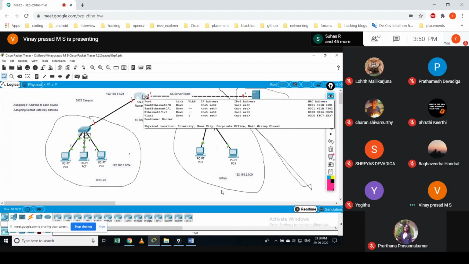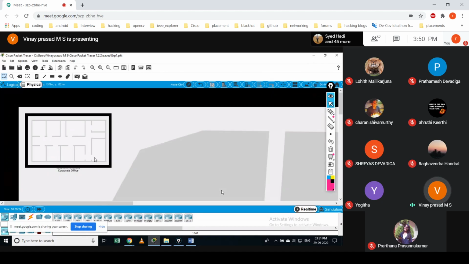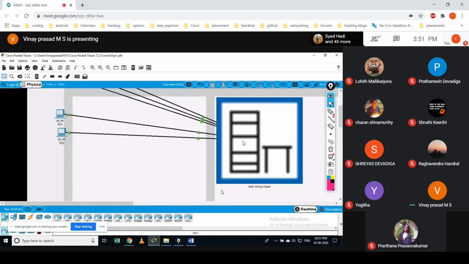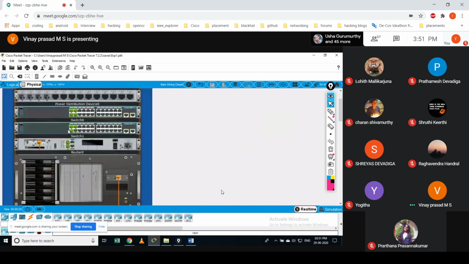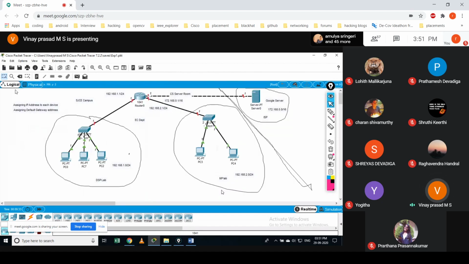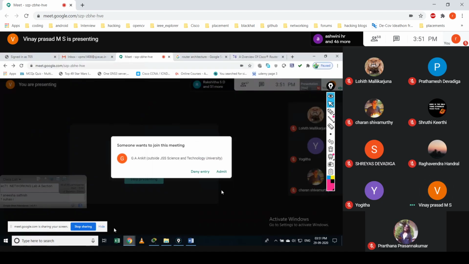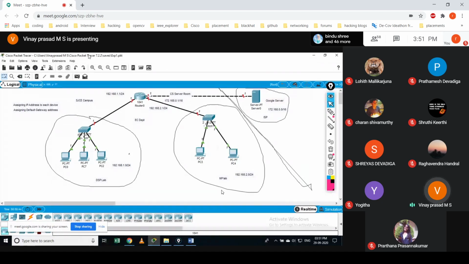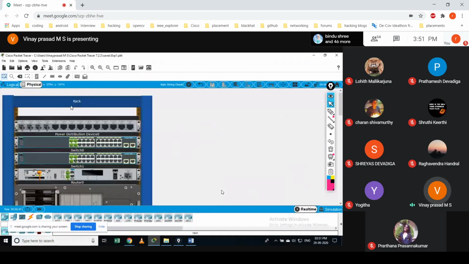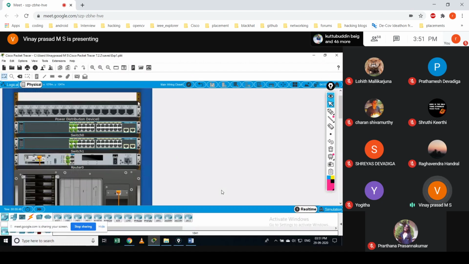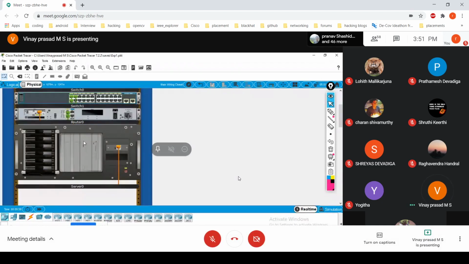So we know how this physically looks. See here, this looks like this, right? This is your router and these two are the switches. The same thing we have in the logical: one router, two switches and one server. The rack would consist of some power distribution module, two switches and one router, and this is your server.